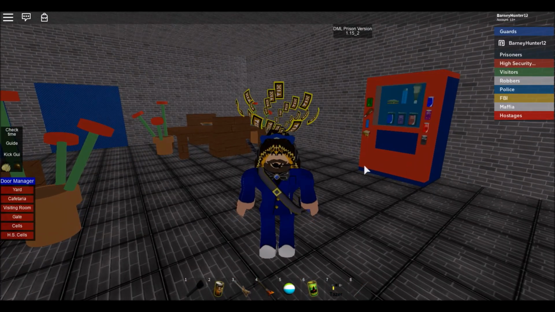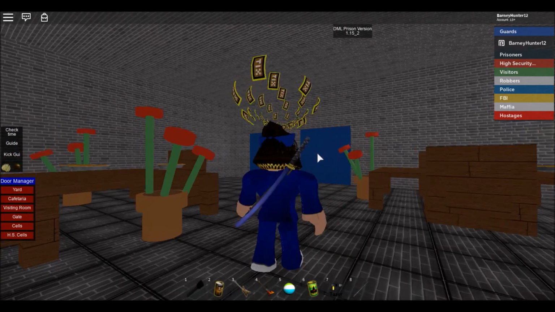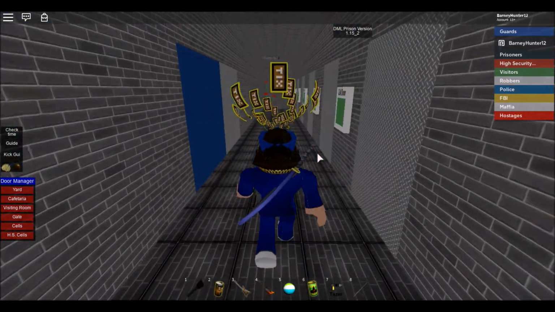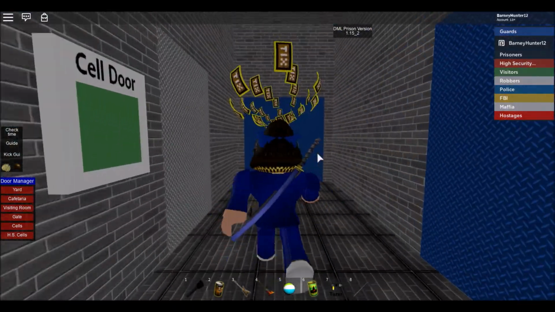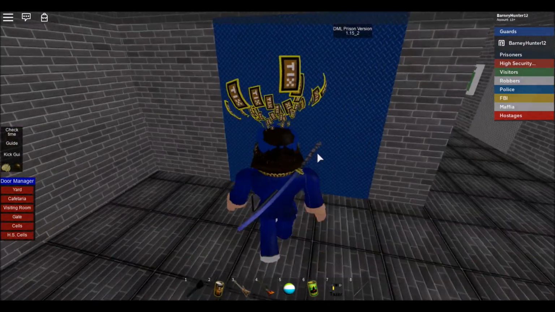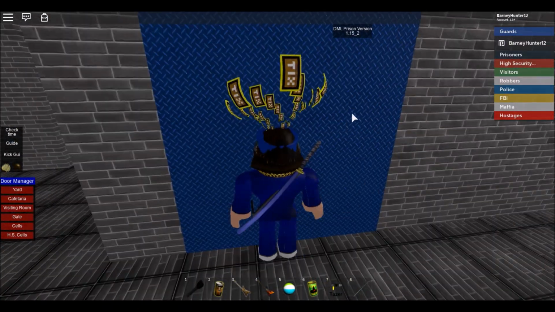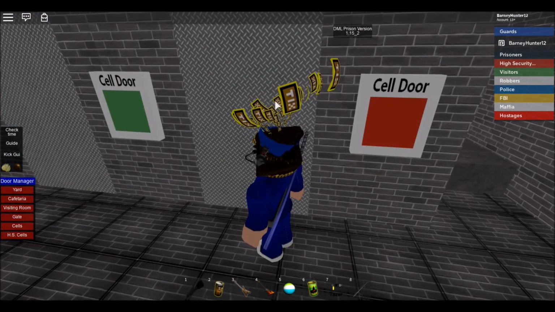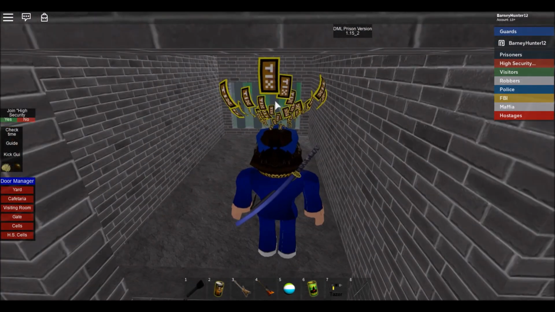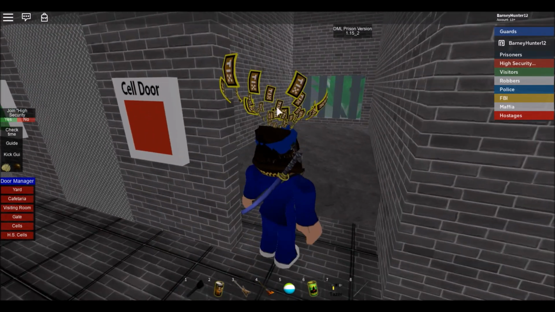Like the Mad Murderer, this game actually gives you your own look. Right now, I am a guard, and my job is pretty much to keep the prisoners from escaping. But of course, we don't have anybody else in the game right now, so I'll just give you guys the grand tour. There were high security prisoners and regular prisoners. This is the regular prisoners' cells. Oh no, I think this is actually high security. Yeah, no, this is high security.